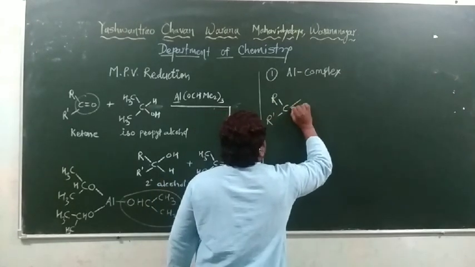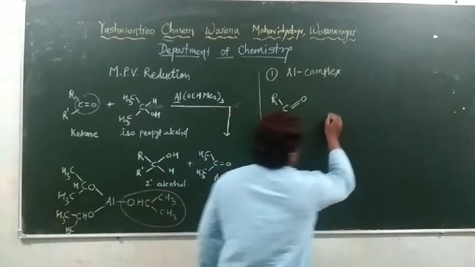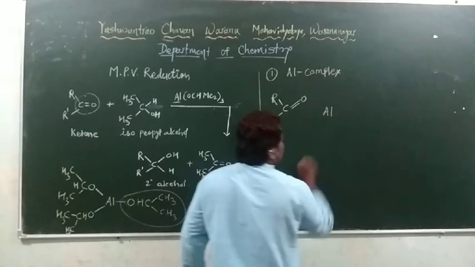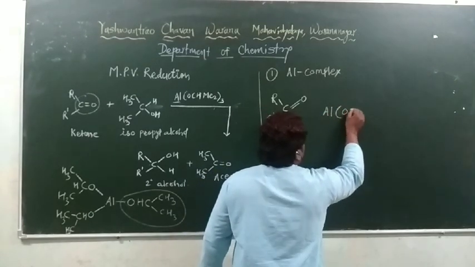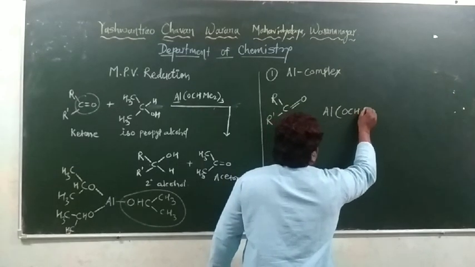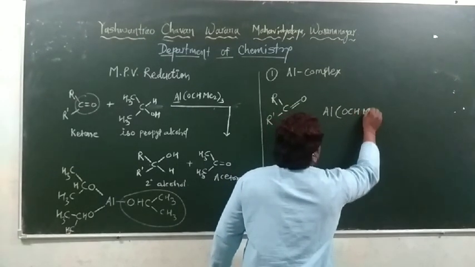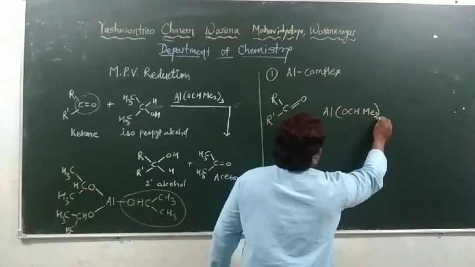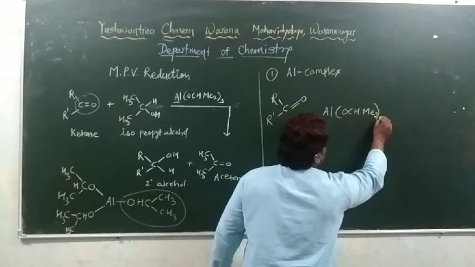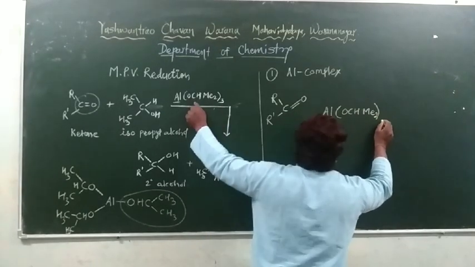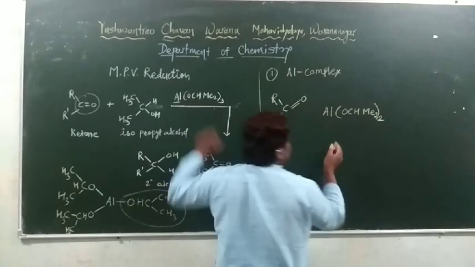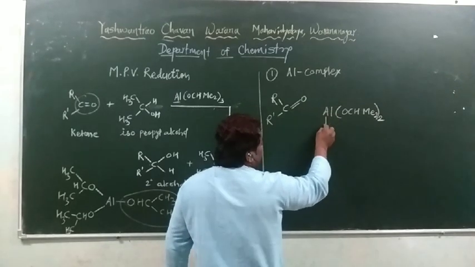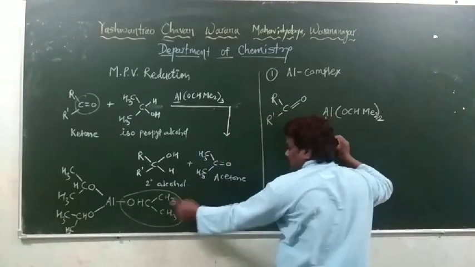Aluminium triisopropoxide we will write as aluminium, and in the bracket the isopropoxy groups: two methyl groups attached to this carbon atom. Out of 3 isopropoxy groups, I will write 2 here, and the remaining 1 isopropoxy group I will put here. This aluminium is connected to an oxygen atom like this.